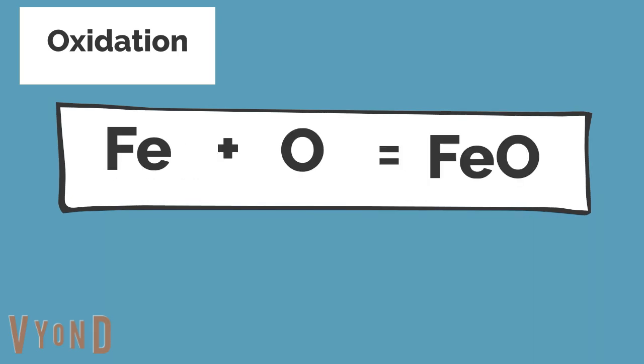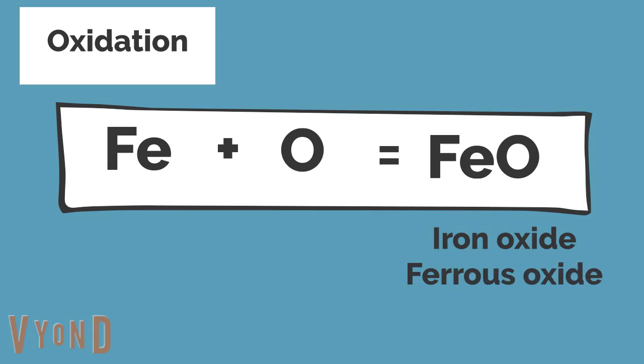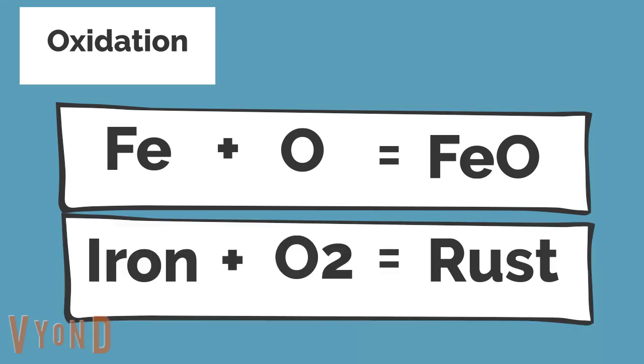Iron plus oxygen is an inorganic compound called iron oxide or ferrous oxide. Rust is a red oxide that results from a chemical reaction between iron and O2.